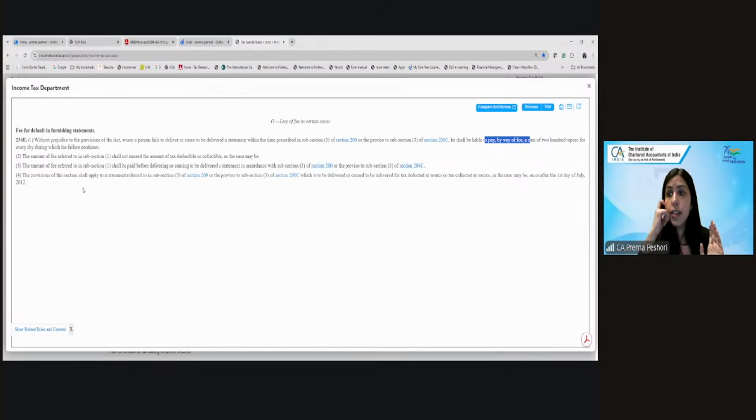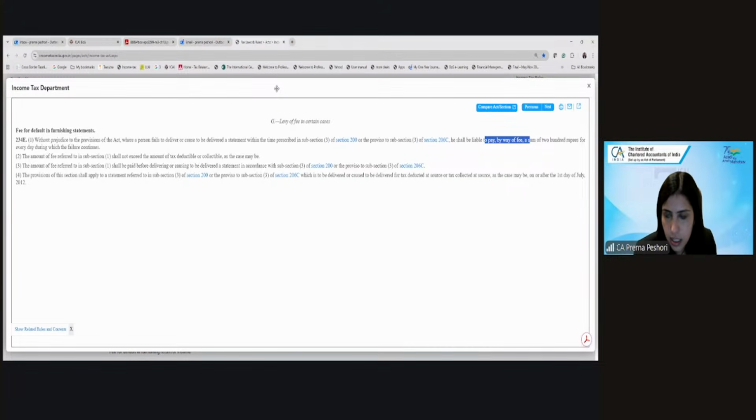So in case there is a possibility that you have not deducted the TDS and therefore for that quarter you did not file the return. But later you realize you should have deducted the TDS, but you have not filed the return. So what will happen if you have not even filed the nil return? You will then be required to pay a late fee of 200 per day till the date you submit your return. Are you getting this point? Fine.